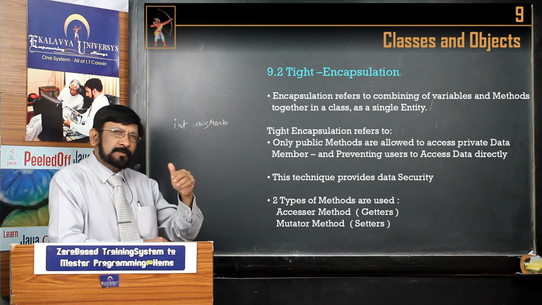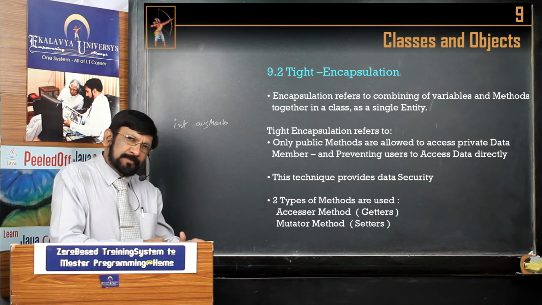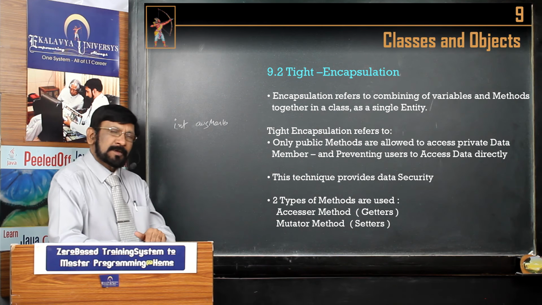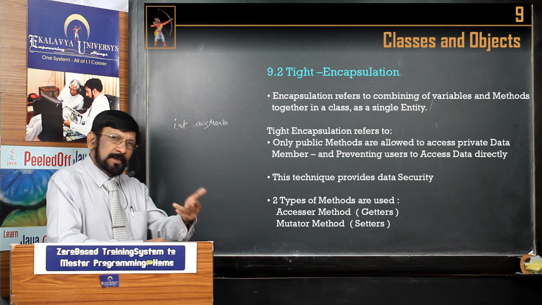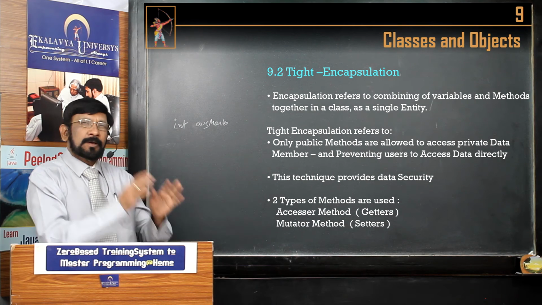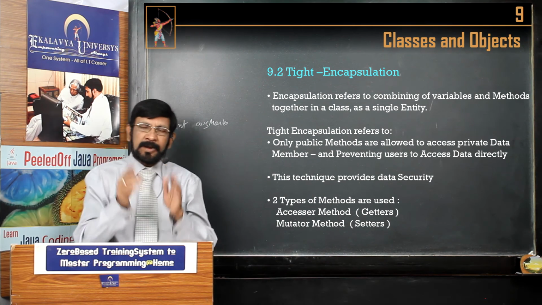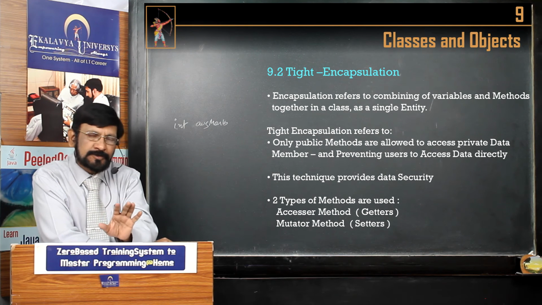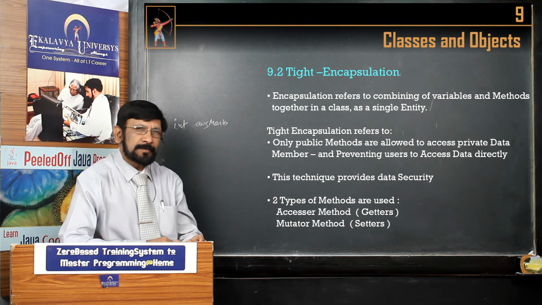If anybody gives minus marks, that is prevented. It is not allowed to be set, meaning initialized. If somebody gives more than 100 also, it is not allowed. That's why only valid data for a particular field is allowed to be initialized. Okay, that's the first point.